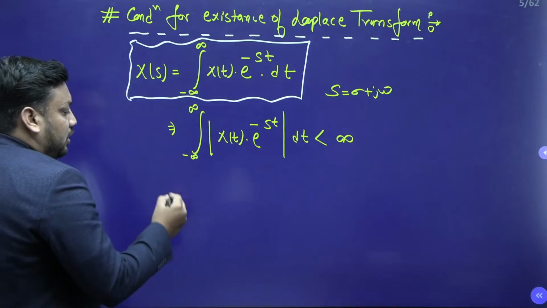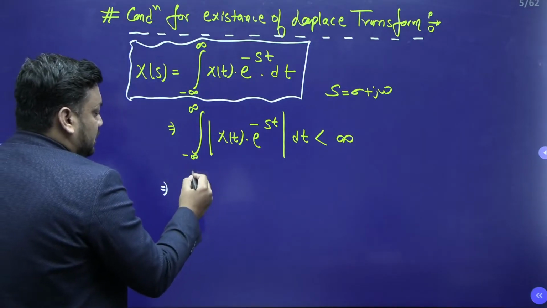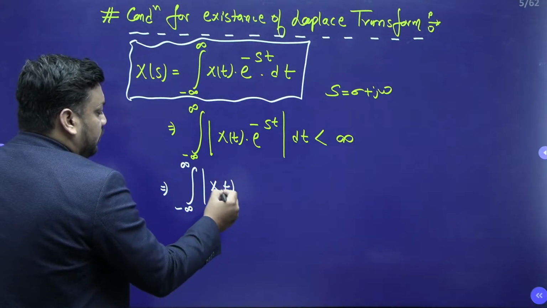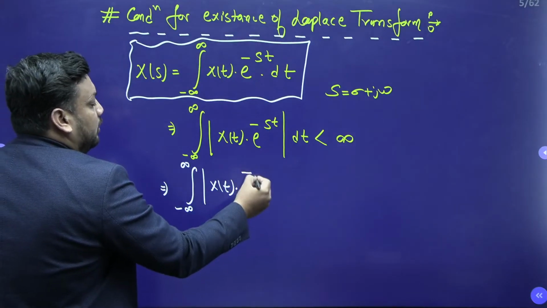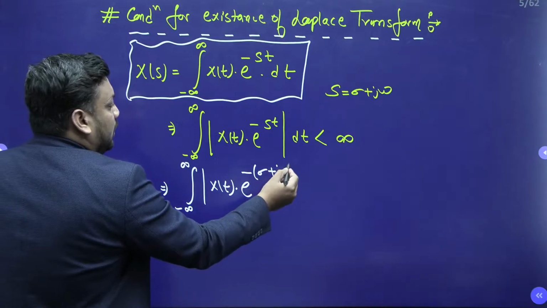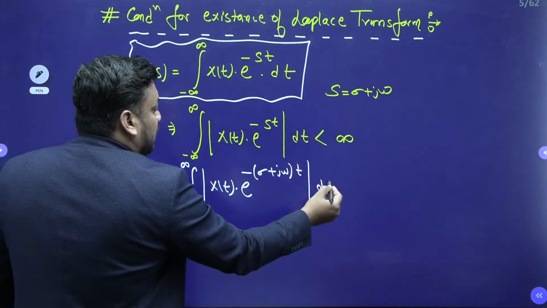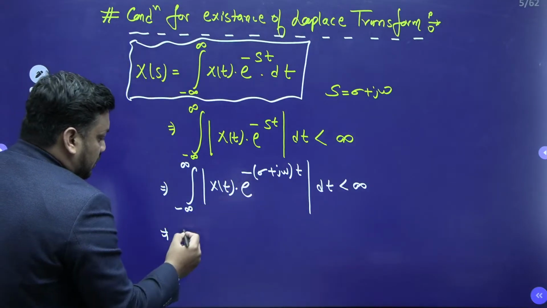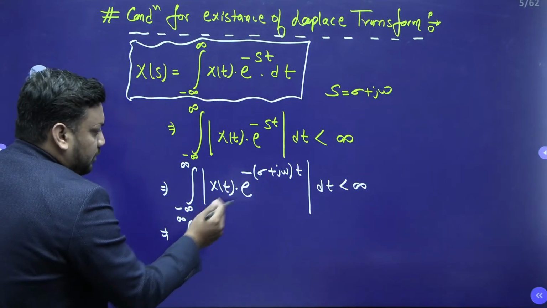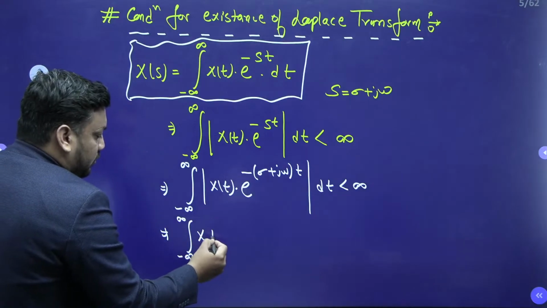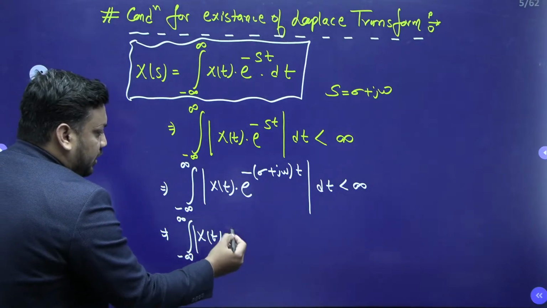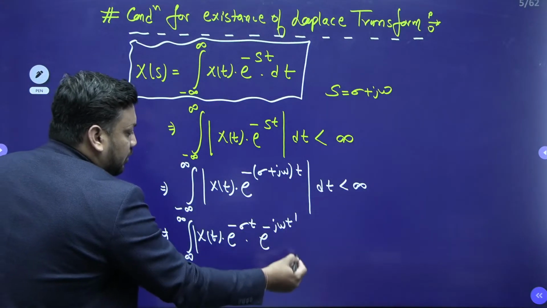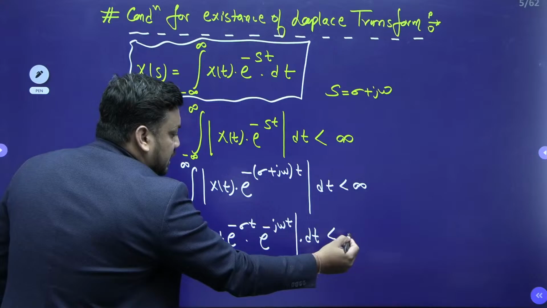This is the condition. If I put the value of s, I get the integral from minus infinity to infinity of x(t) e to the power minus (sigma plus j omega) t dt less than infinity. Now if you divide this term into two parts, you get the magnitude of x(t) e to the power minus sigma t and e to the power minus j omega t, dt less than infinity.